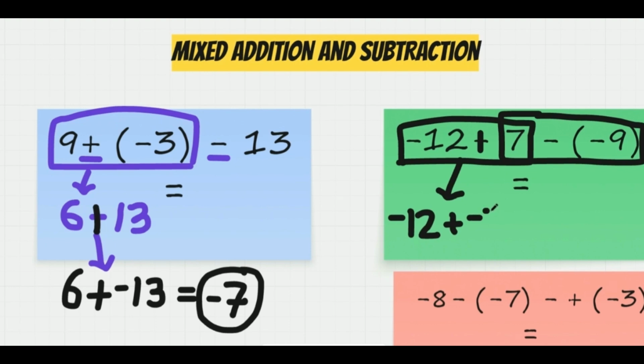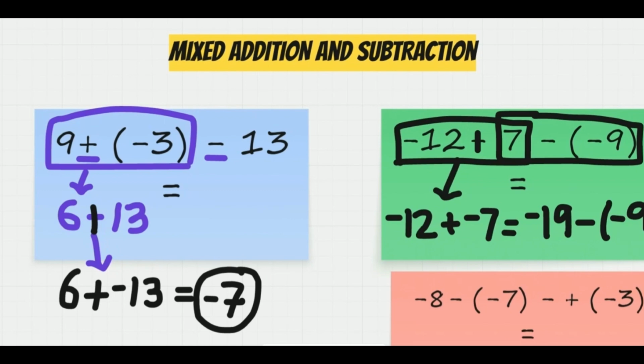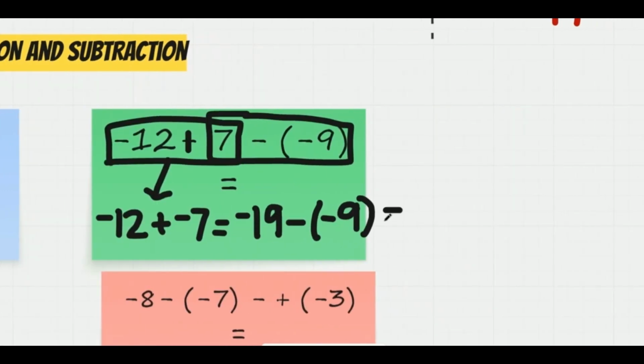So negative 12 plus negative 7 is equal to negative 19. Then we rewrite the rest, so that's negative 19 minus negative 9. Again, we repeat the golden rule.